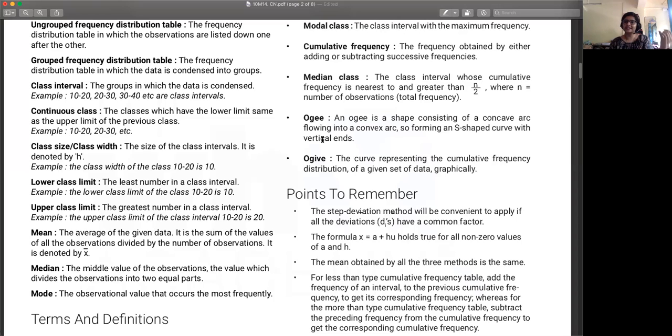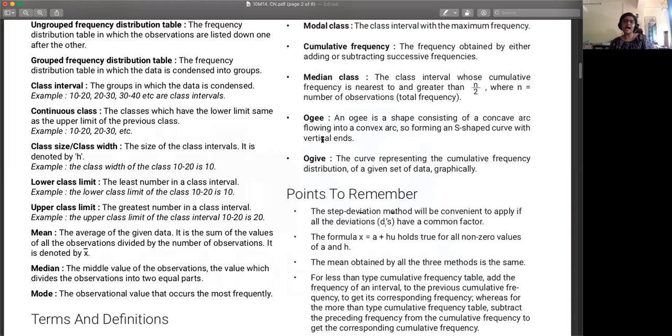Manasvi, I had asked, what is the difference between mean or average and the median? So mean takes into account the whole range of values. If you have a range of values between 10 and 20, the mean may be somewhere around 15 or 16.